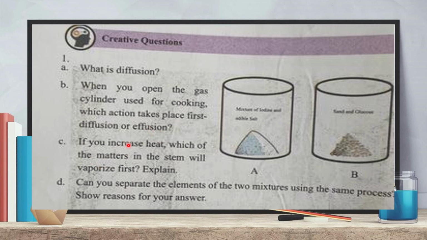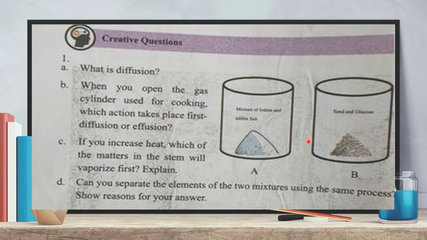See, C number question: if you increase heat, which of the matters in the stem will vaporize first? Explain. Look, in the stem there are 4 matters: iodine, edible salt, sand and glucose. Among these 4 matters, which will vaporize first?